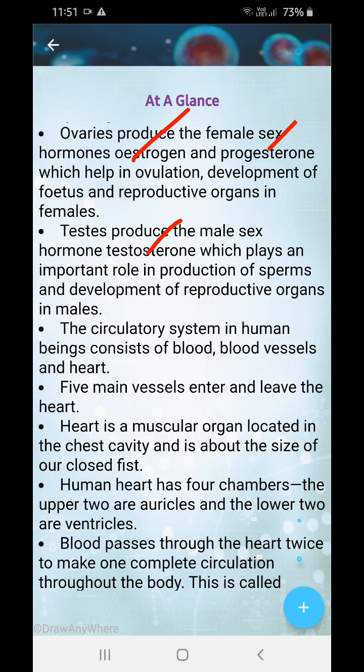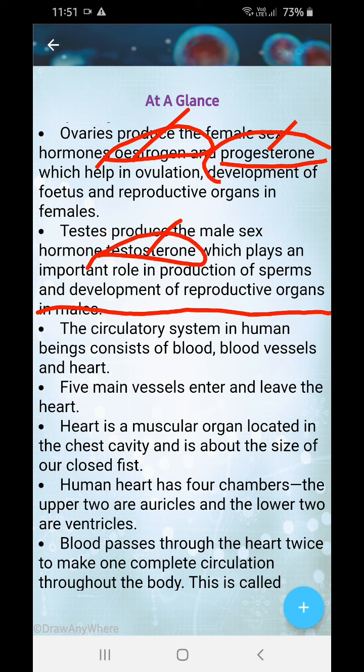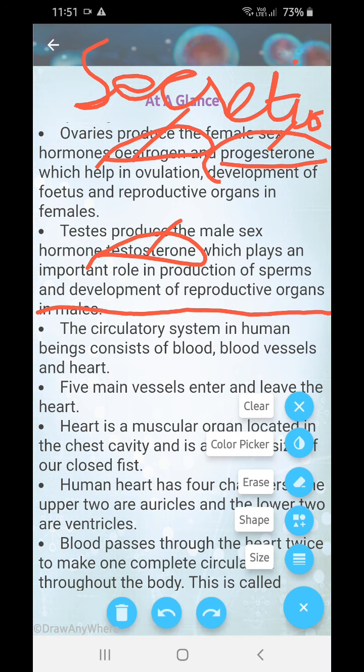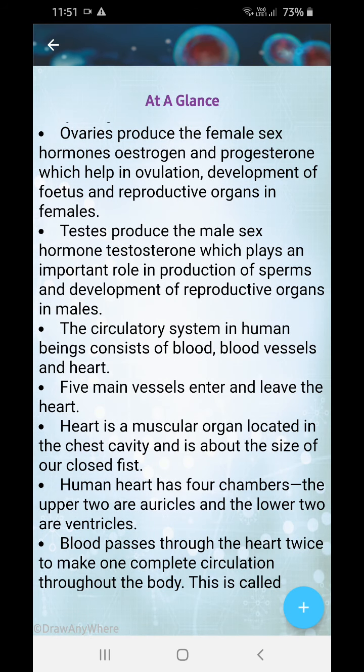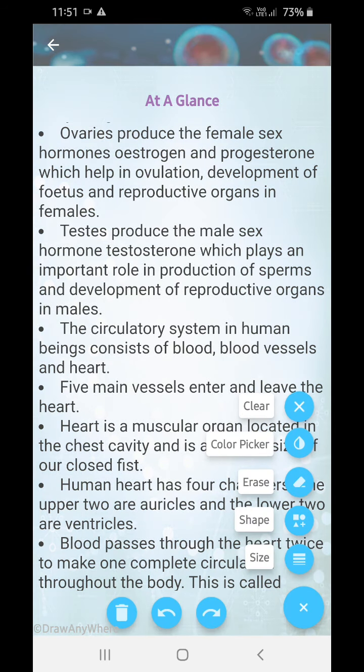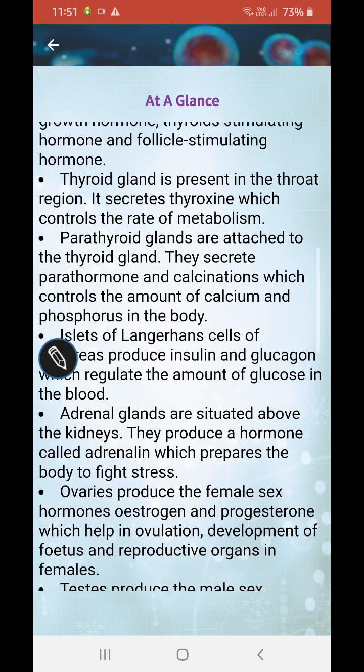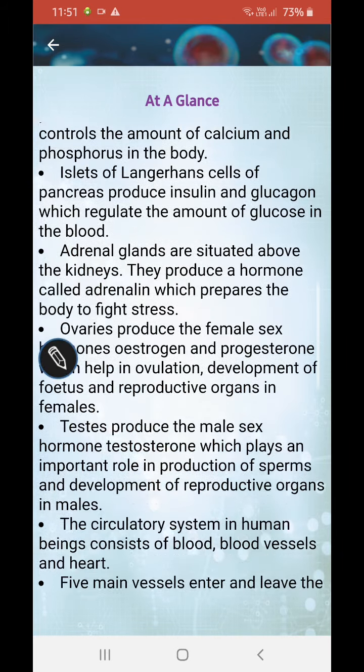Now this is the end of the endocrine system. One thing more to say: every time, the estrogen and the progesterone, testosterone, and any endocrine secretions are all of a certain age. Suppose the growth hormone will stop after 18, and the testosterone, estrogen and progesterone will start after 10. And many more such things, like adrenaline, which is always there. Islets of Langerhans also are always there. Thyroid, parathyroid, all these are always there.